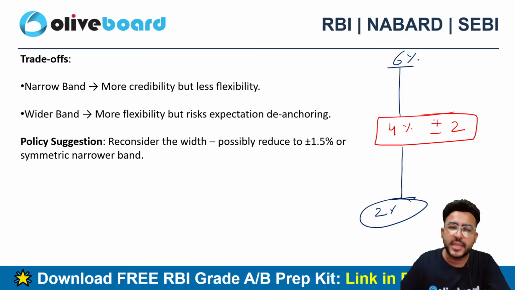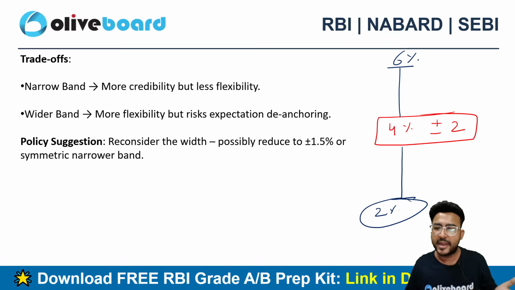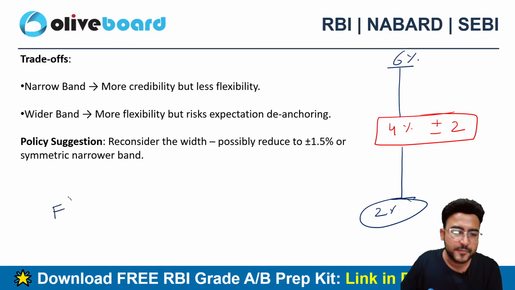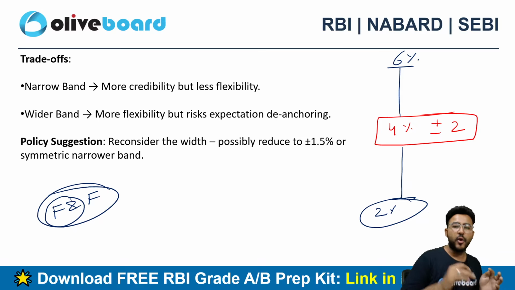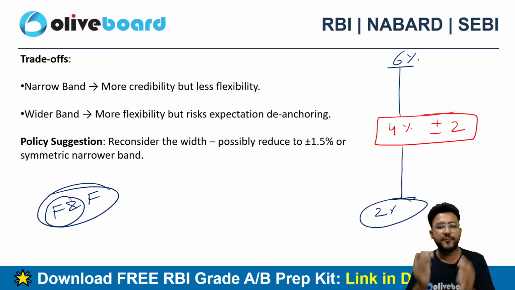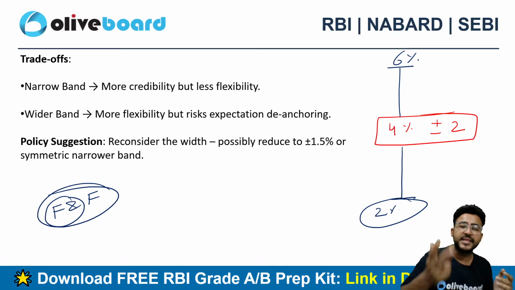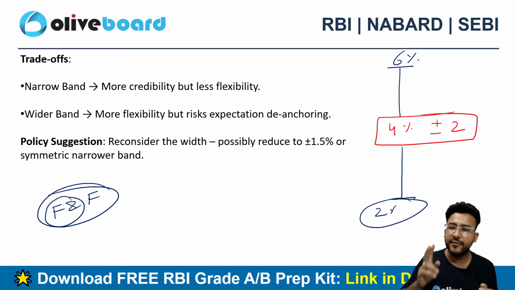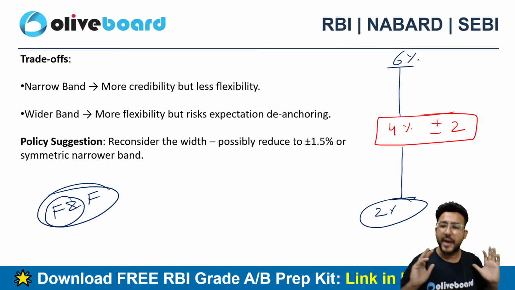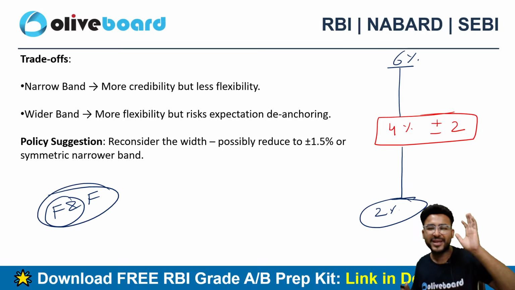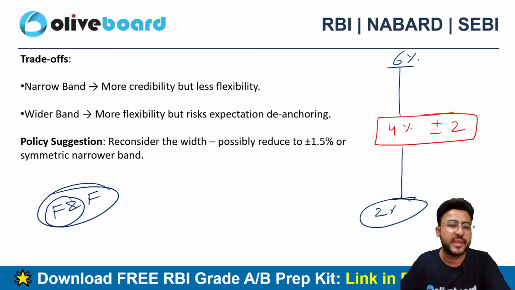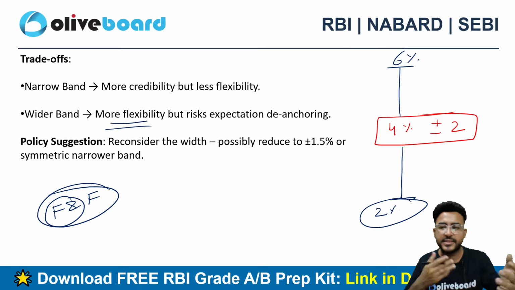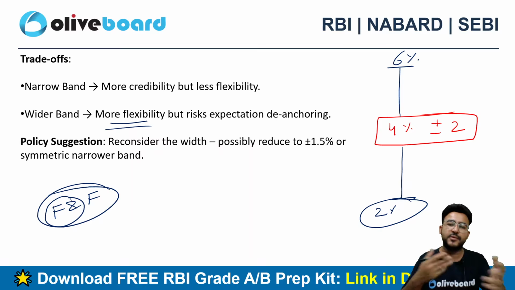Now why do we need a wider band? Because in India, the inflation coming from food and fuel prices is almost more than 50%. Even just food is up to or more than 45%. That's huge, and these two things are highly volatile. That's why we need a wider band. This is my opinion, this is not as of now concluded. We need a wider band because in a wider band we can be flexible enough. We can manage the volatility, right?